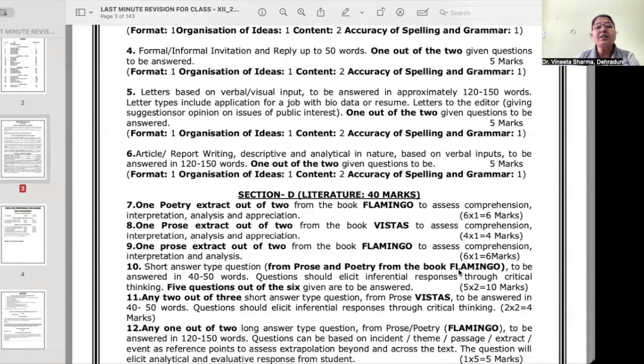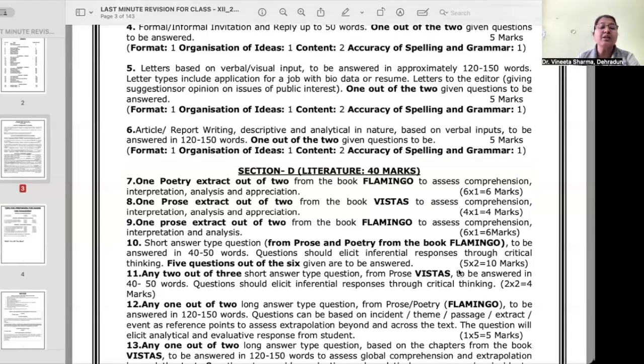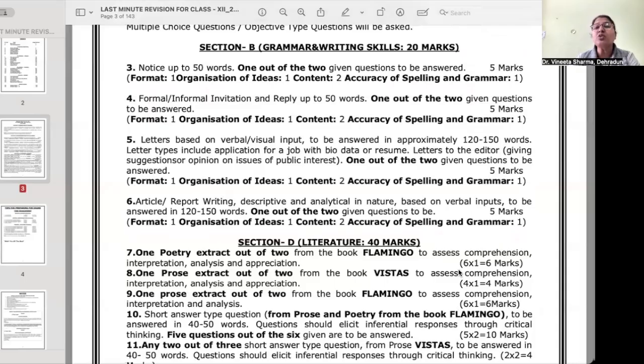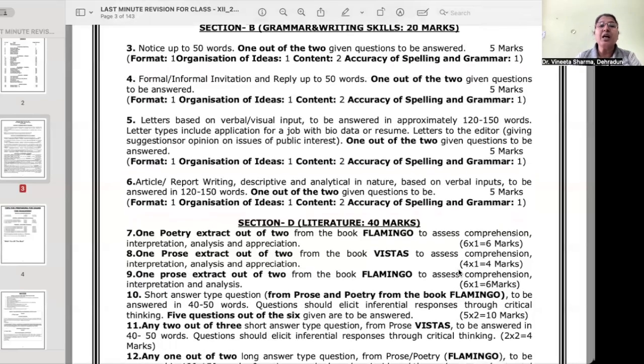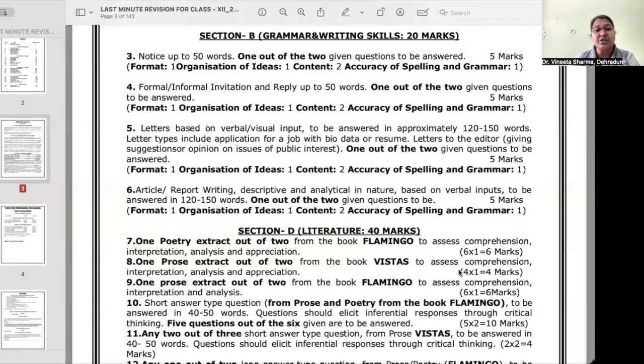Then next is article or report writing. Okay, again you'll get a choice out of these 2: descriptive and analytical in nature, based on verbal inputs to be answered in 120 to 150 words. So these are the kinds of questions. 4 questions of 5 marks each have to be answered in the writing section.